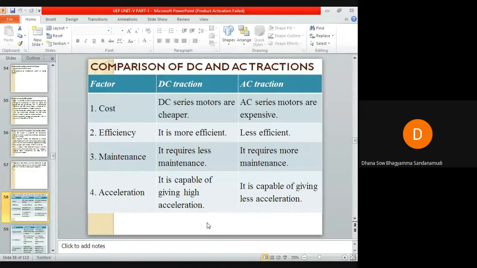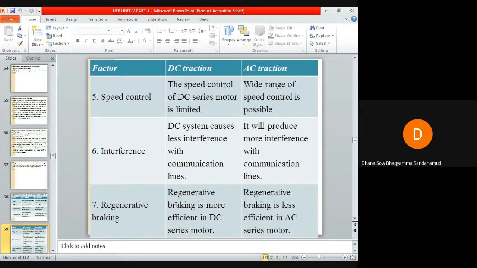And if you compare the acceleration of both the tractions, then DC traction is capable of giving high acceleration. The motors that are used in DC traction are capable of giving high acceleration, whereas the motors that are used for AC traction are capable of giving less acceleration. If you compare the speed control of these two tractions, the speed control of a DC series motor is limited, but a wide range of speed control is possible in the case of AC motors.